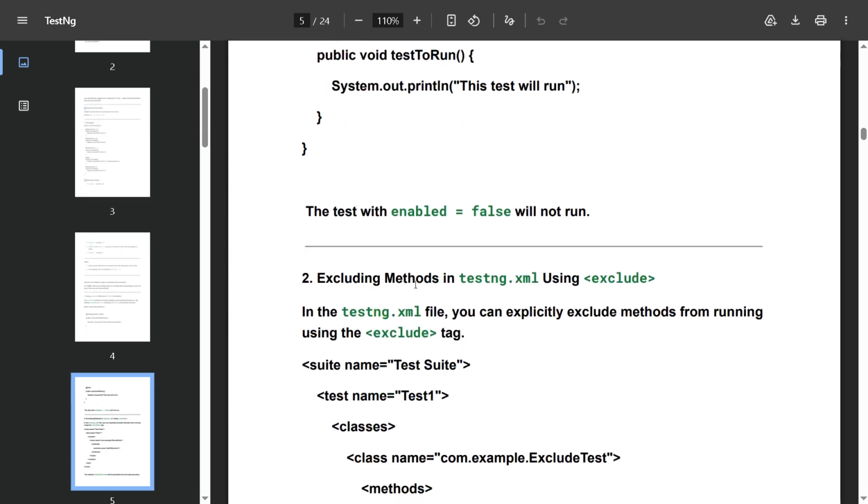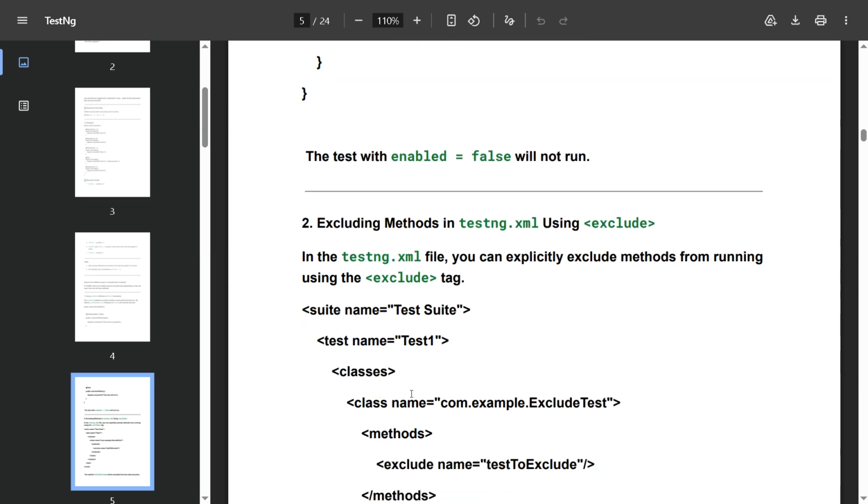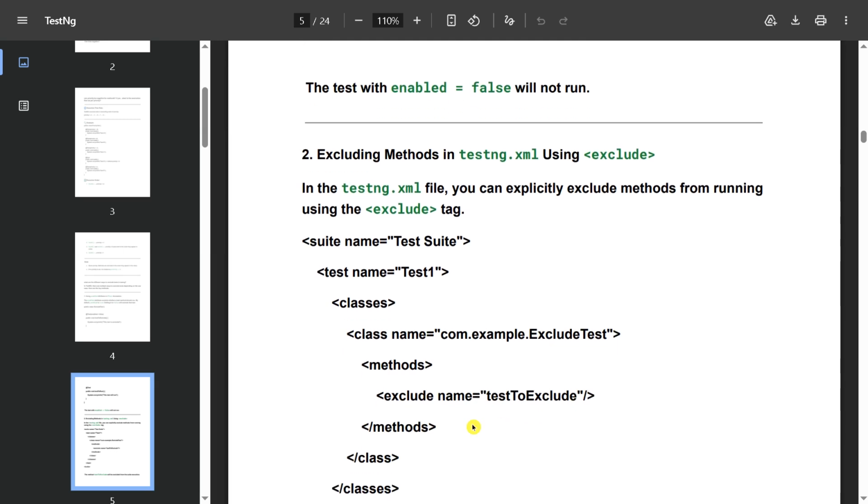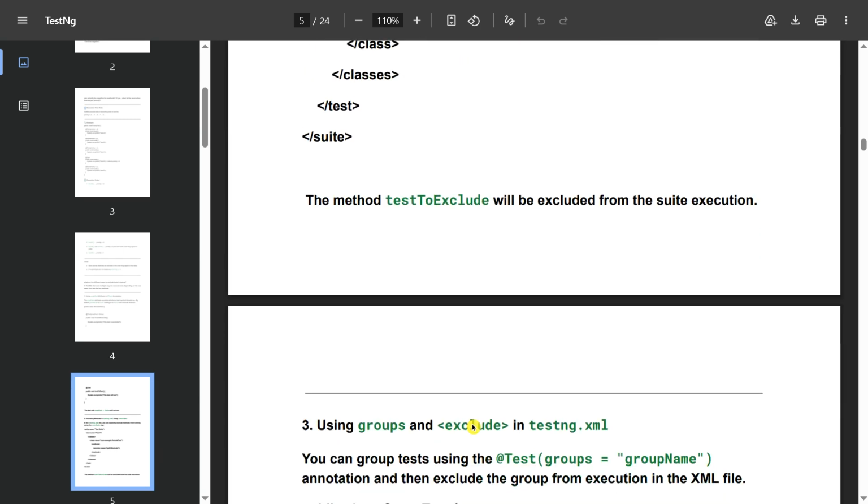Next, excluding methods in testng.xml with the exclude tag. In the testng.xml file you can explicitly exclude methods from running using the exclude tag, with the suite name and class name like this, and exclude name as the test to exclude. This method will be excluded from the suite execution.